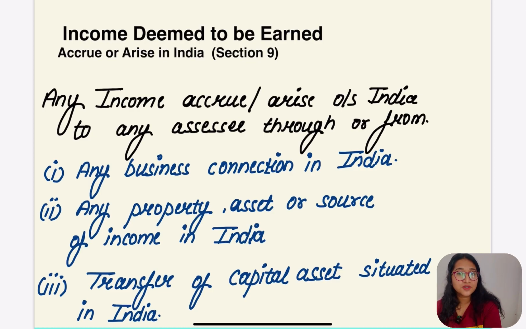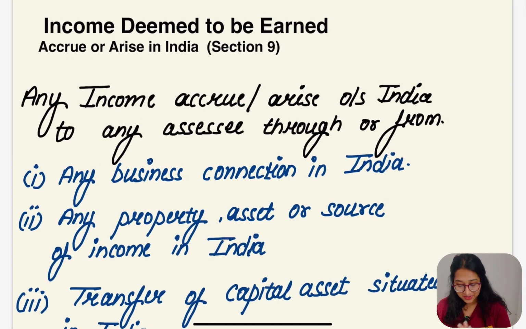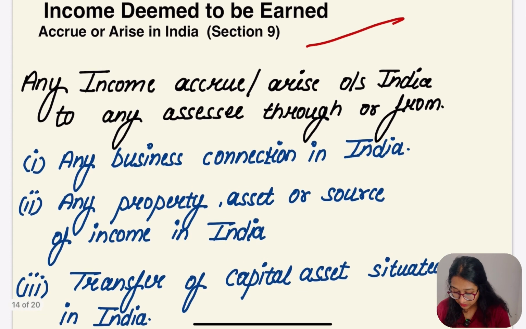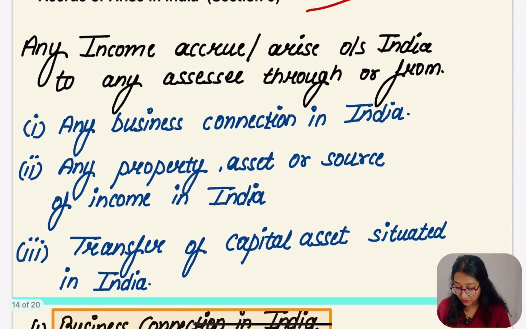So we are going to resume our direct taxation classes, and today's topic is going to be income deemed to be earned, accrue or arising in India, section 9. So there is some income which we will assume to be in India, we will assume that it is deemed to be earned in India. So we have to find out which are the things which are going to fall under this topic.